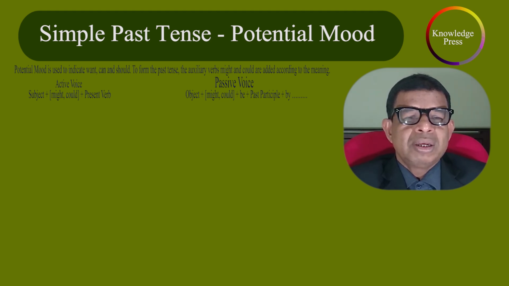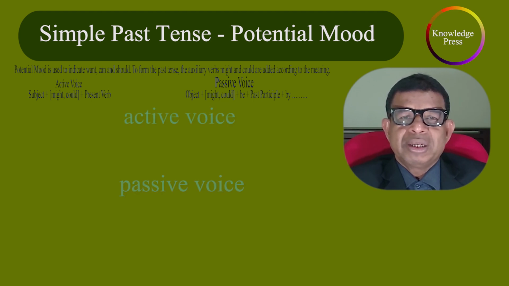Now see the active voice. Subject plus might, could plus present verb. Passive voice. Object plus might, could, be plus past participle by.